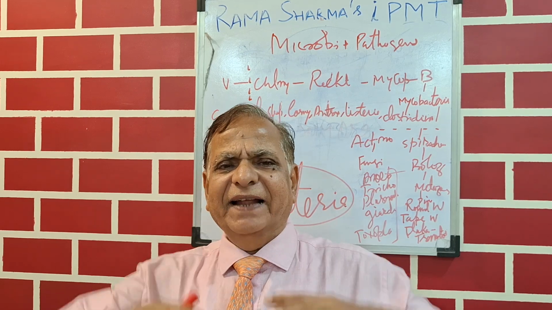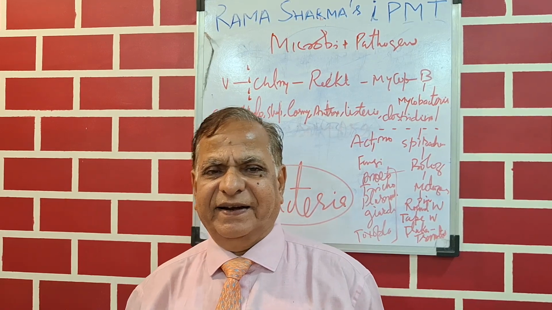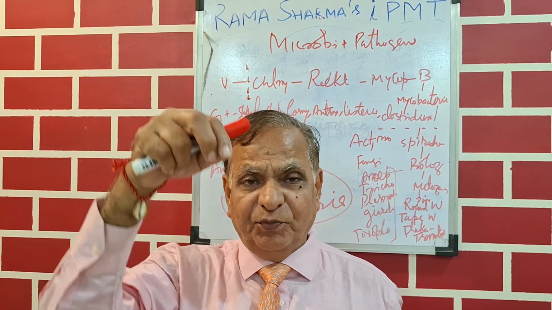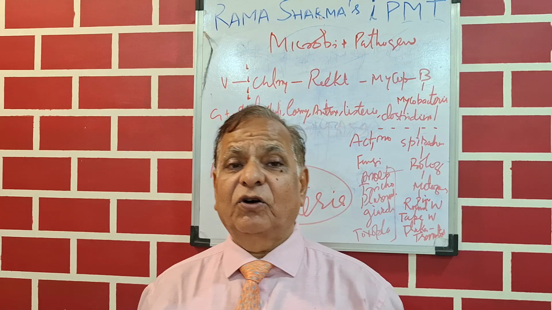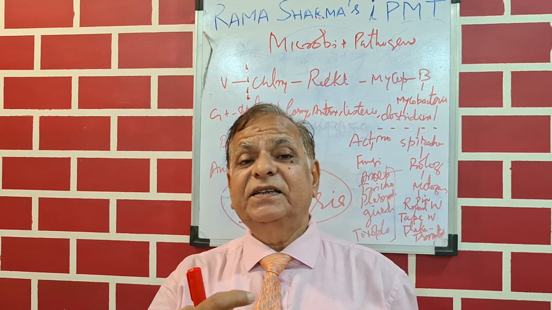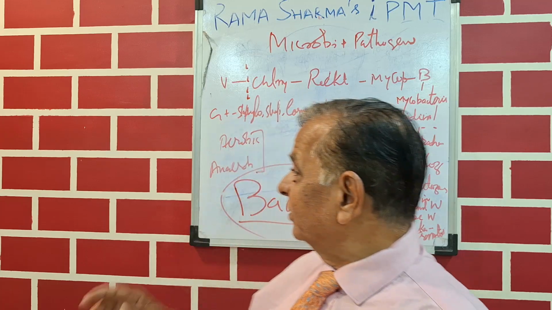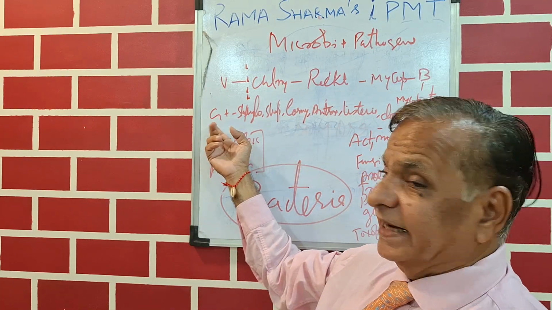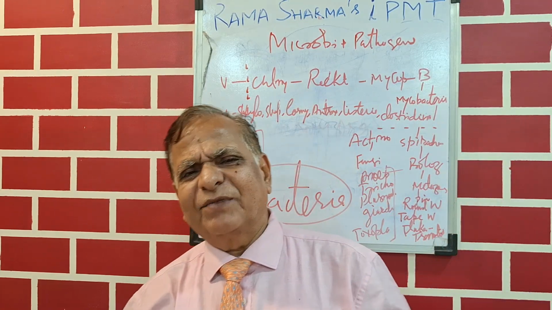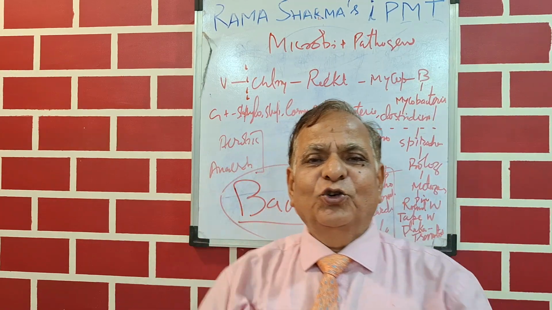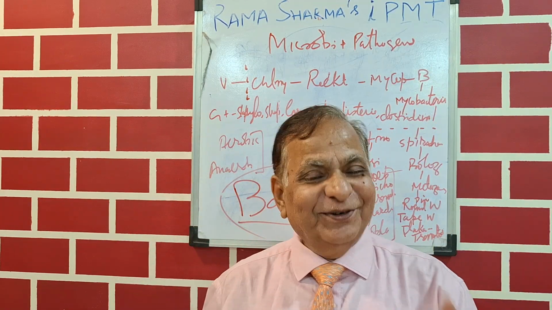The most common classification of bacteria is based on staining. They put a dye, red or blue, and then they see which the bacteria take, and based on that we classify into two types, gram positive and gram negative. Remember this. Now there are more than 40-50 names of bacteria. If I ask you which is gram positive, gram negative, you can't remember.